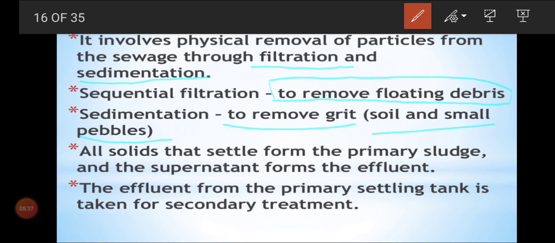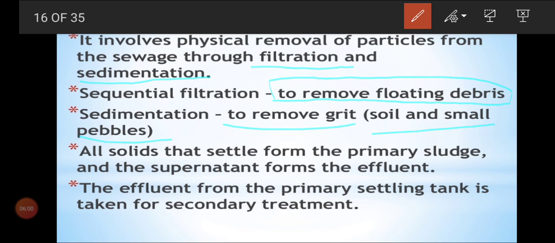Automatically the solid substances like soil and small pebbles sediment at the bottom. The tank was designed like that, so only the water is able to move, not the soil and the pebbles. The setup was designed like that.